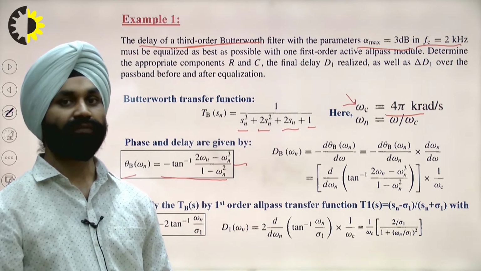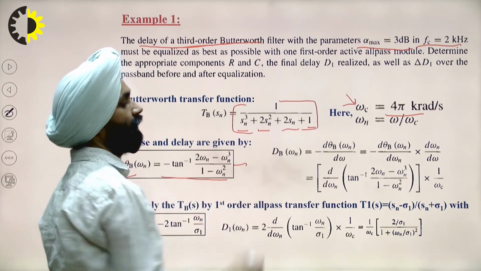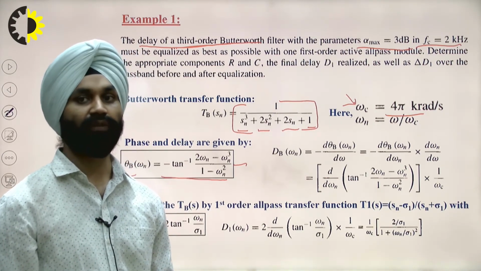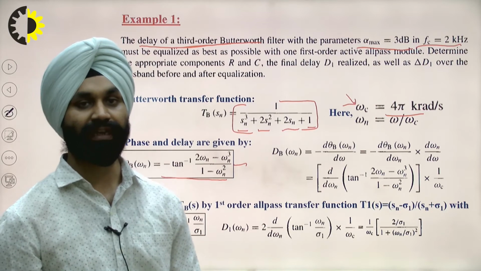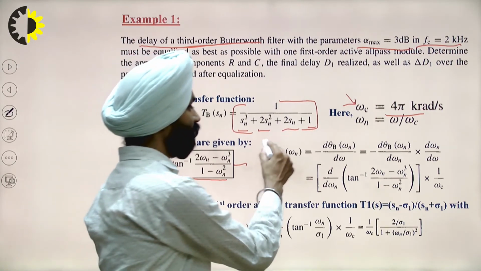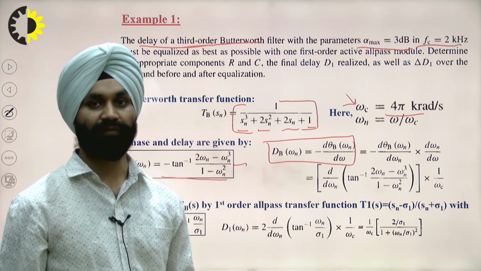Now we have the magnitude response and the phase, and we have to find the delay. The delay can be found as the negative derivative of the phase.